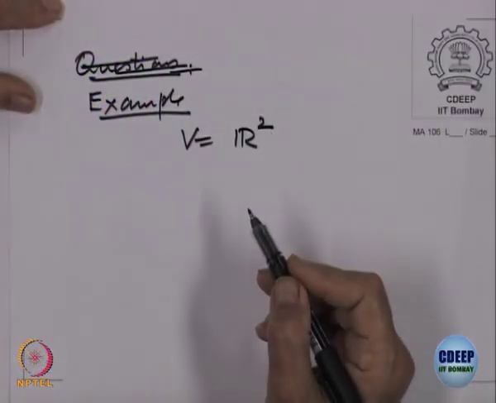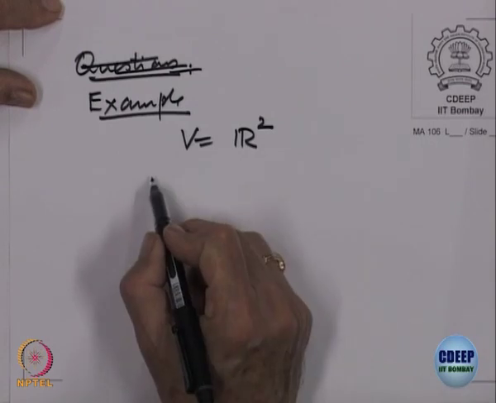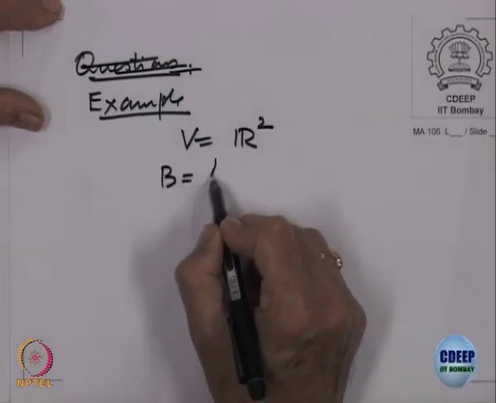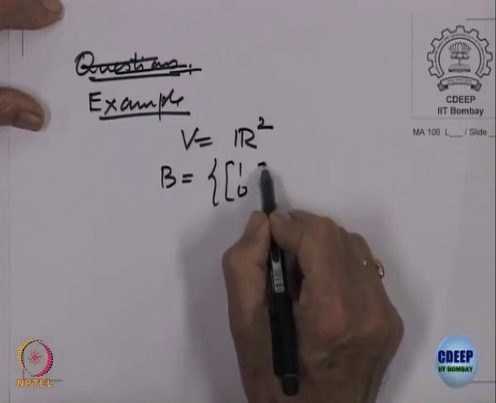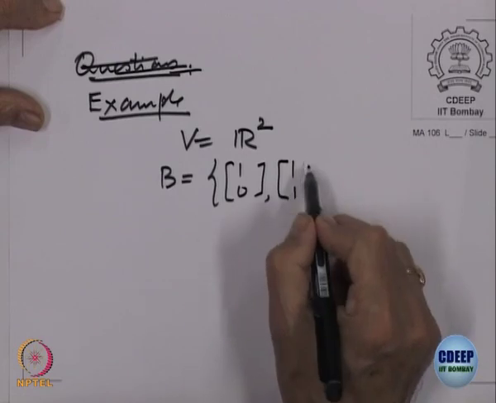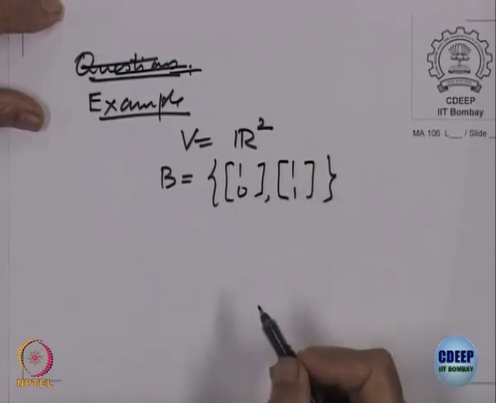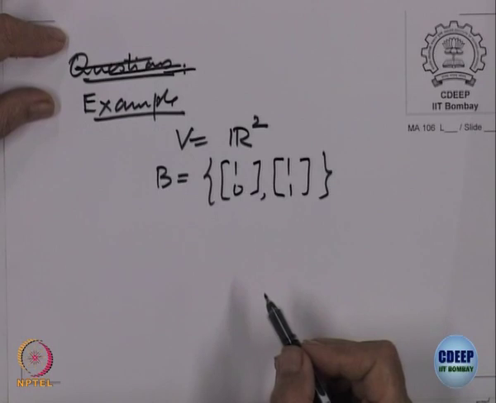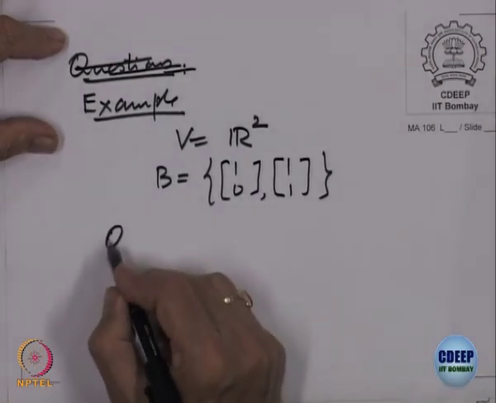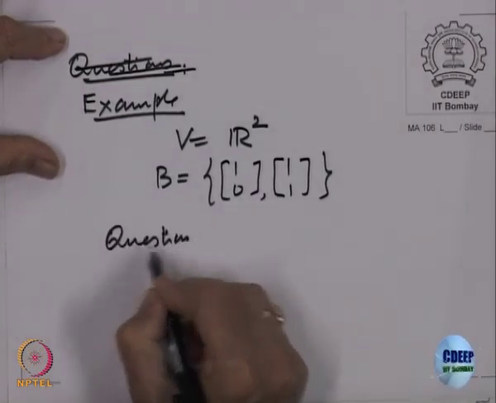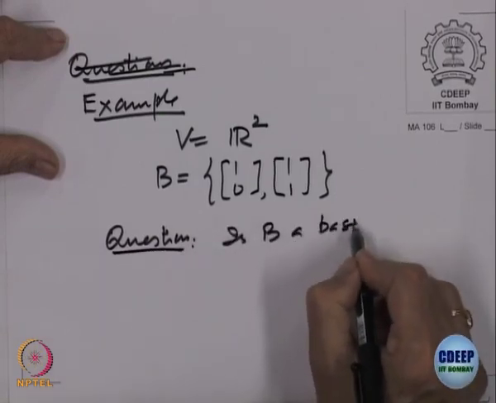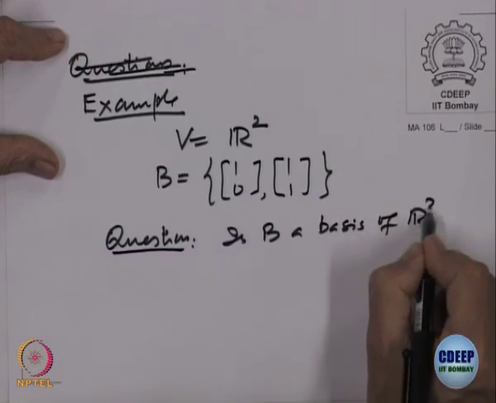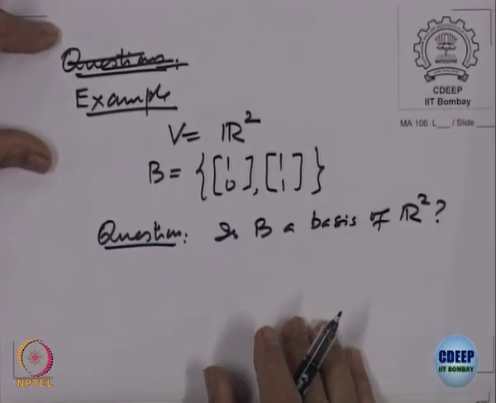Again, let us take V equal to R 2, and let me now take the set B to be equal to 1 0 and 1 1. So, the question is: is B a basis of R 2?